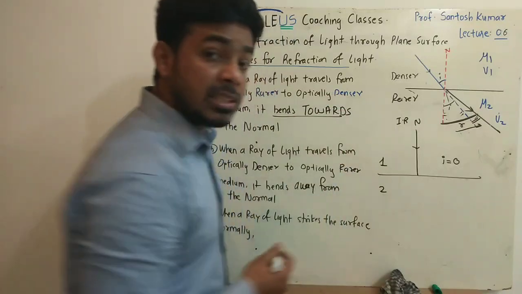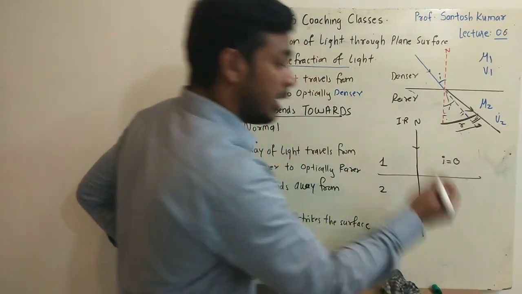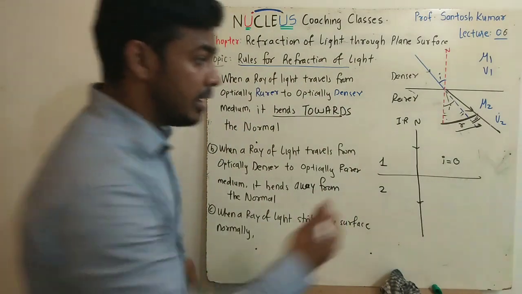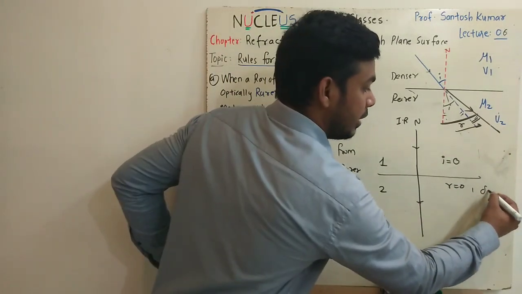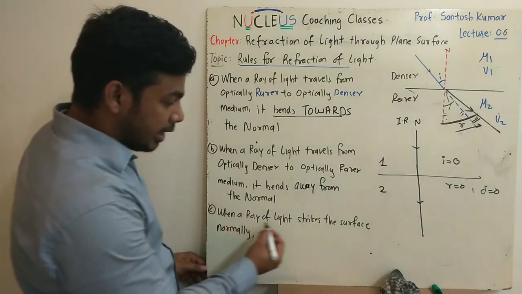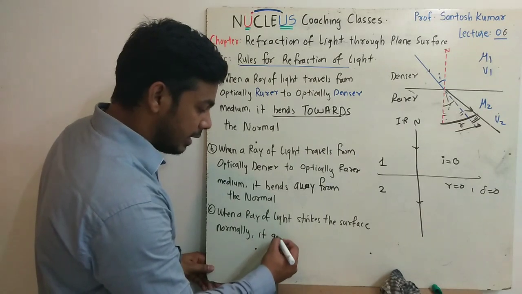Now this is a special case where the refracted ray goes undeviated. So the value of r will also be 0, and the angle of deviation will also be 0. So we have a special case when a ray of light strikes the surface normally.